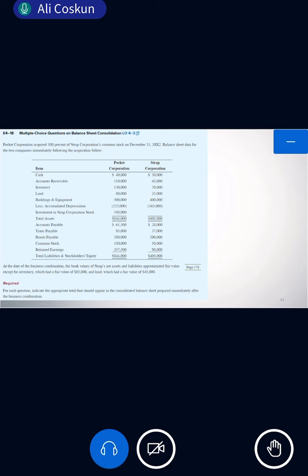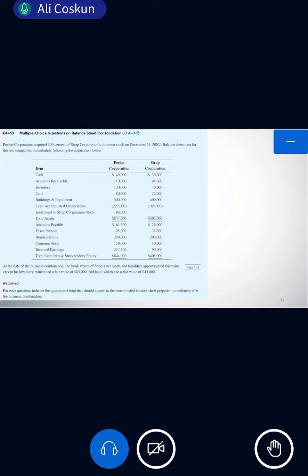How much is the acquisition price? Actually, when I look at the question, it's not stated here. Okay, Dima, how much is the acquisition price then? 198, exactly. How do you know that? Because this is immediately following the acquisition, so anything here, investment, means the acquisition price.